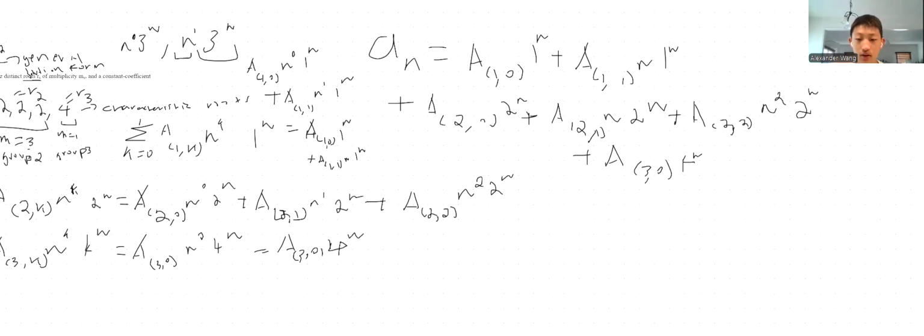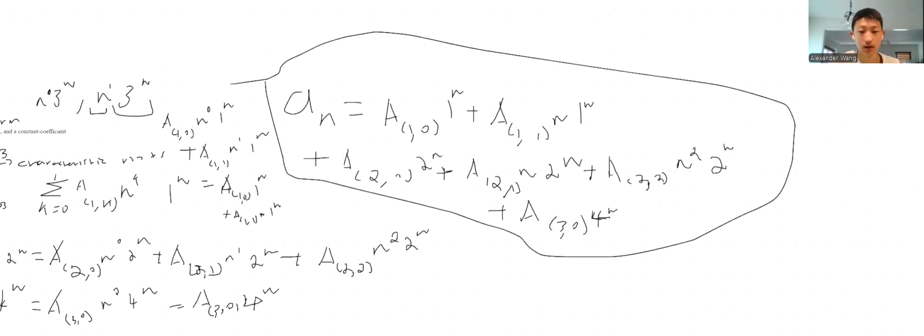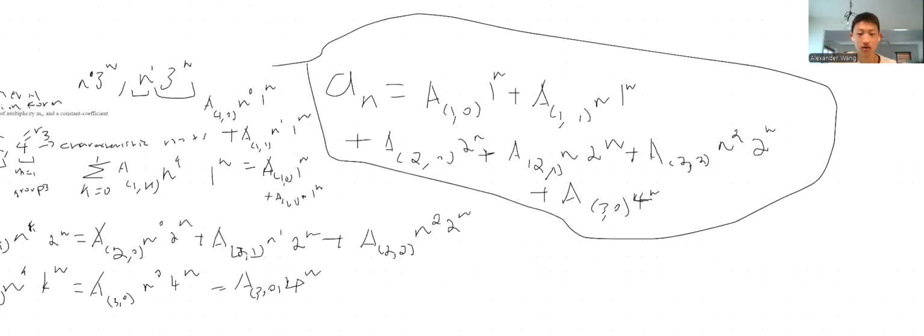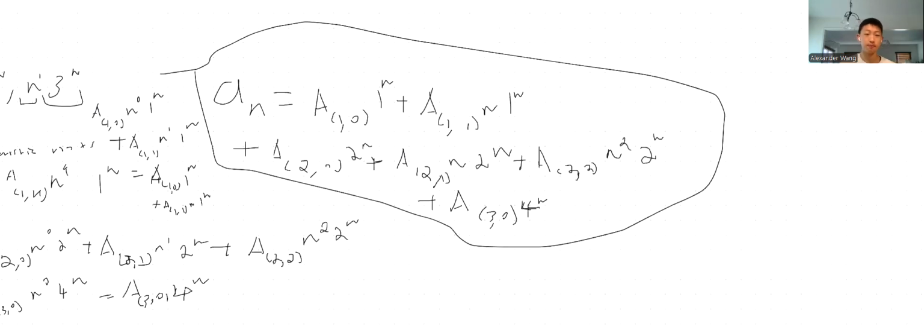And so this will be your general solution form, and you should get some initial conditions to solve for the individual a of 1 comma 0, a of 1 comma 1, a of 2 comma 0, and so on. And after you find those coefficients, you would have the particular solution, which gives you the explicit formula for whatever condition I give you. So this is the formula that you can use for the recurrence to solve for the explicit formula.